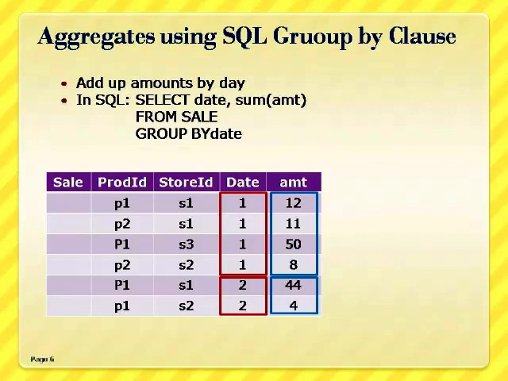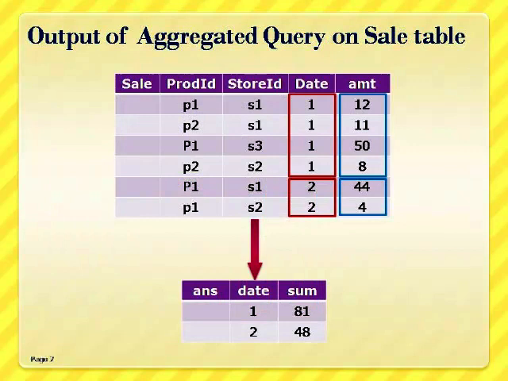What this query does is it divides the data into 2 parts. One part is for date value 1, another part is for date value 2, then it computes the total of AMT values for date equal to 1. That is, in this example, it is 81. Similarly, for date equal to 2, it is 48.